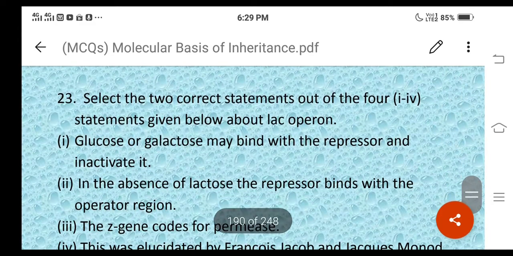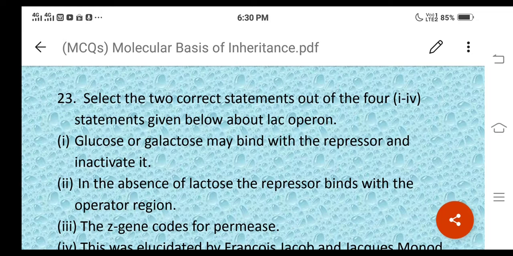And question number 23. Select the two correct statements out of the four, statements 1 to 4 given below about the lac operon. What are the different statements here? One: glucose or galactose may bind with the repressor and inactivate it.